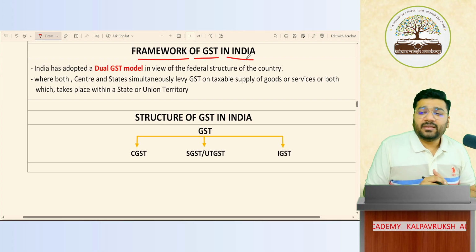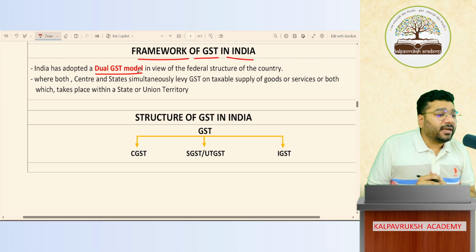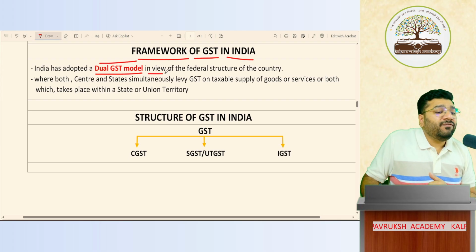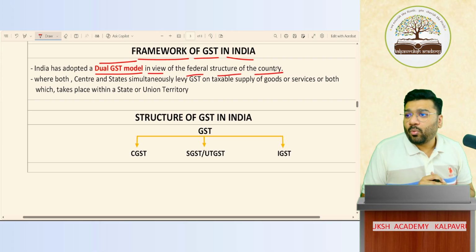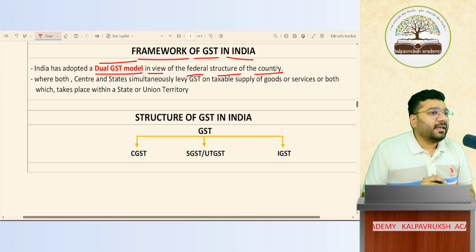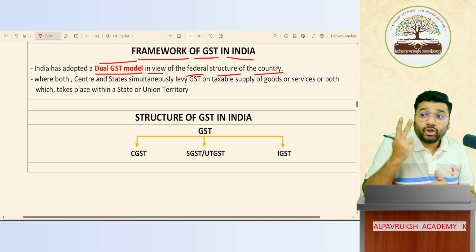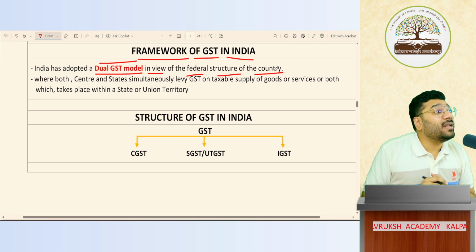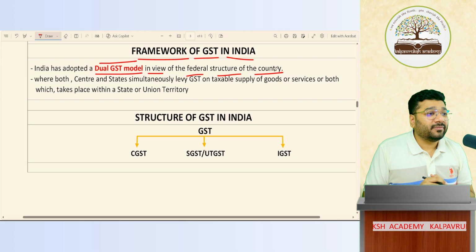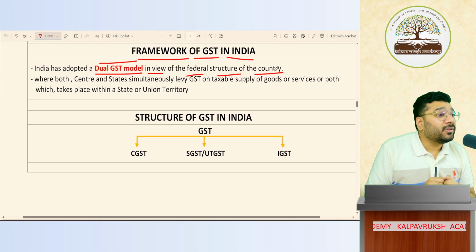In India, the framework of GST is called the dual GST model. India has adopted the dual GST model in view of the federal structure of the country. What does this mean? In our country, how many types of government do we have? 2 types of government. One is the central government. Second is the state government. Both governments need money, no? Means tax. Both governments need tax.